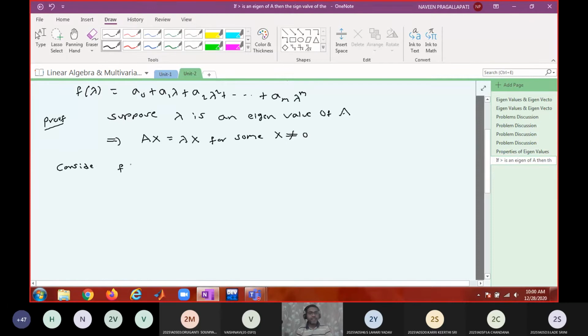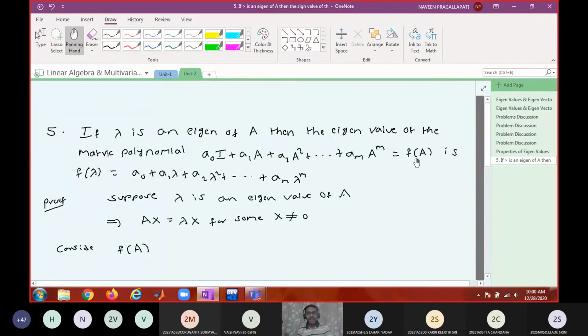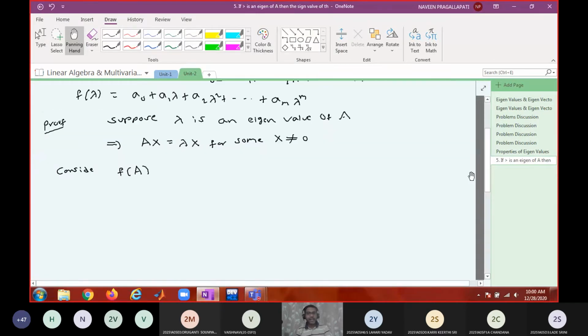the matrix polynomial f of A into x. F of A itself is a matrix. Do you agree? F of A itself is a matrix because it is a linear combination of several matrices. Sum of matrices is also a matrix. So f of A is a matrix. I'm multiplying this matrix with x. Now what is f of A? A naught I plus a1 A plus a2 A square plus and so on plus am A power m into x. Now use the distributive rule and simplify.